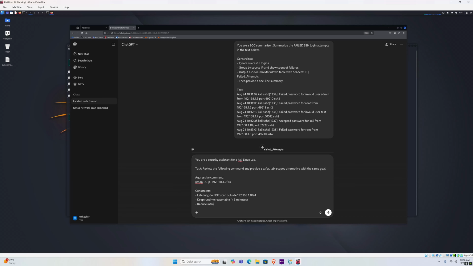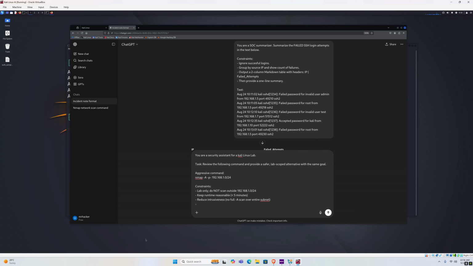Reduce intrusiveness, and let's say no full -A scan over the entire subnet. We don't want that, which is exactly what's happening in this command. Now, hopefully ChatGPT will manage to find that that's what's happening here and give us a different command.